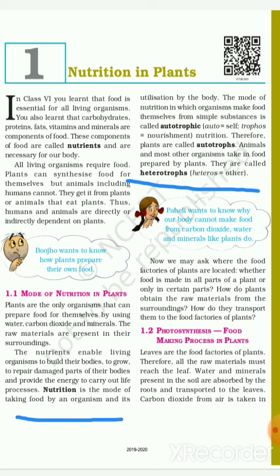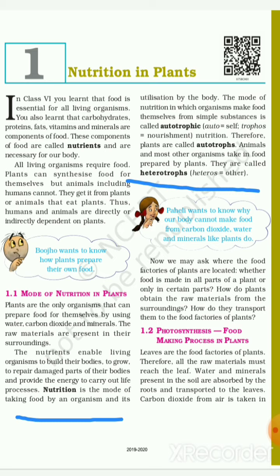Animals and most of the other organisms take in food prepared by plants. They are called heterotrophs. In this, hetero means other. That means the animals which are dependent on other animals or plants for their food are called heterotrophs.